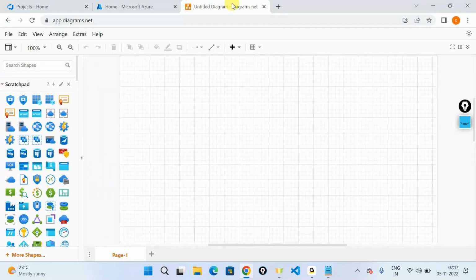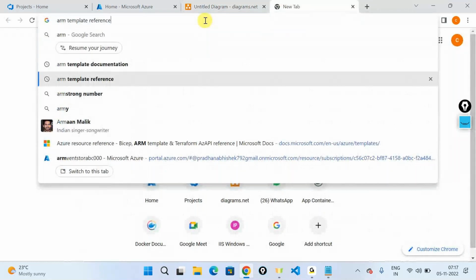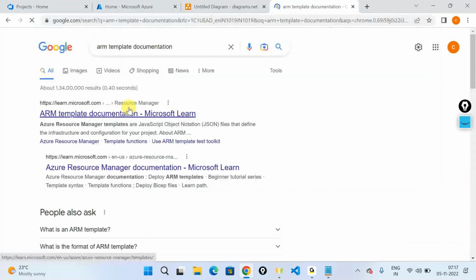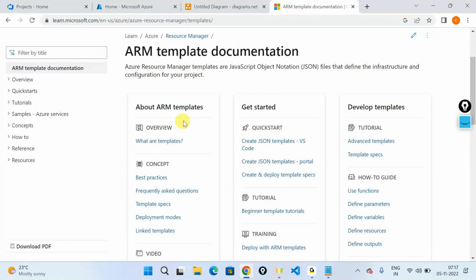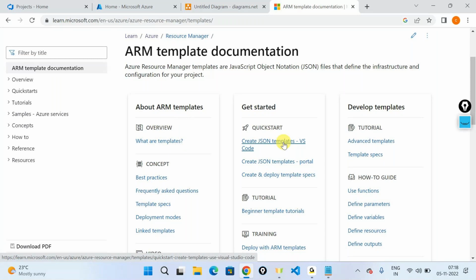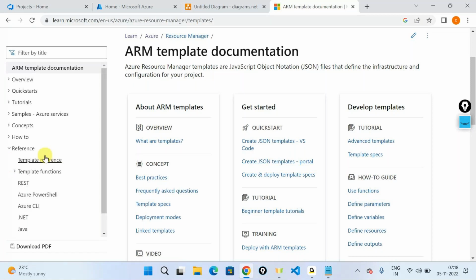Now, if you search for ARM template documentation, it will tell you what a template is, how to visit a template, how to create a template in JSON in VS Code, and how to create a template on the Azure portal. You also have a great template reference section.